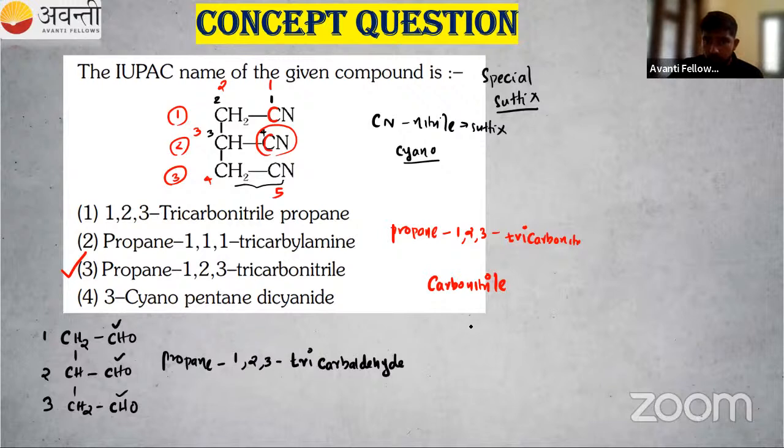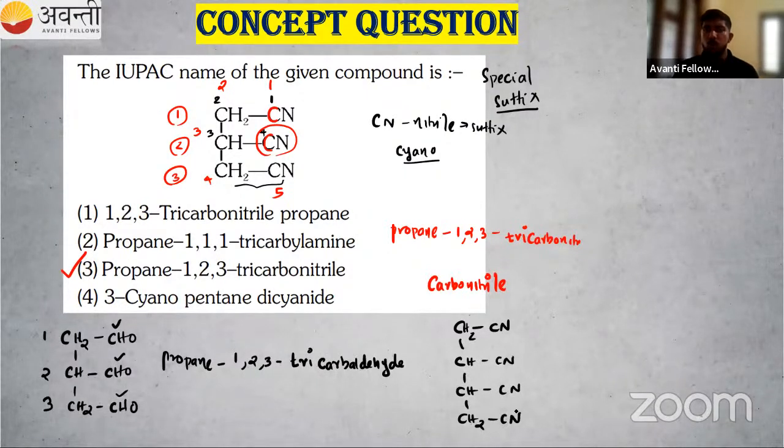One more example for you. Suppose we have CH2CN, then CH(CN), then CH(CN), then CH2CN. Can you tell me the name of this organic compound? We have done 3 CN groups. Here we have 4 CN groups. Alima, Yasmina, then Rajkot students, what is the name of this organic compound? Anyone?